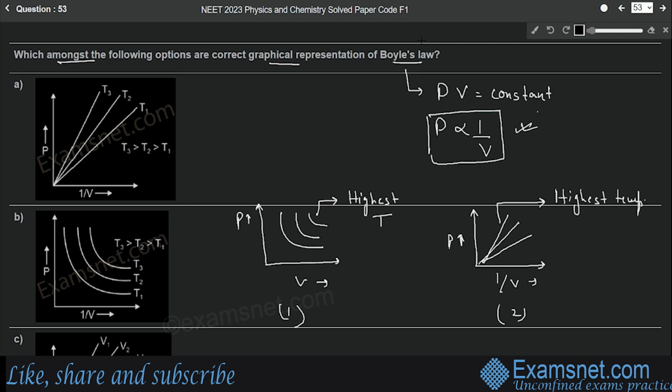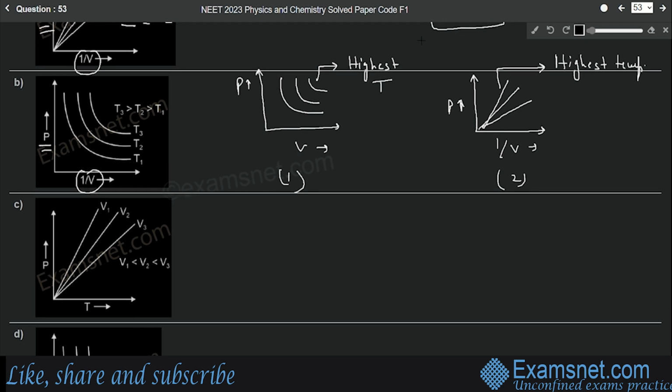So let's see. In the first option, we have pressure versus 1 by volume graph. So it will be a straight line like this. This is correctly represented. And the temperature T3 will be the maximum and T1 will be minimum, right? So T3 maximum, then T2 and then T1. Yes, this is the correct representation. So this is correct. Now let's move to the second one. This is pressure versus 1 by volume again. So this should be a straight line, not this type of graph. This will be in case of a P versus V graph, not 1 by V. So this is incorrect.